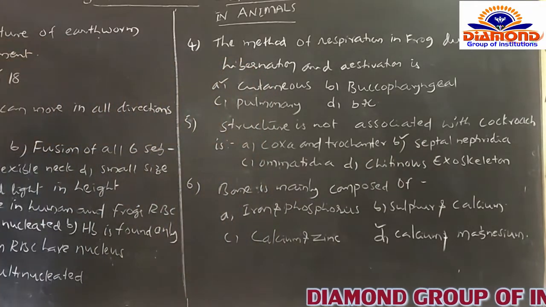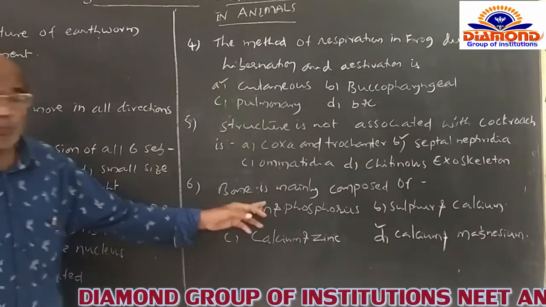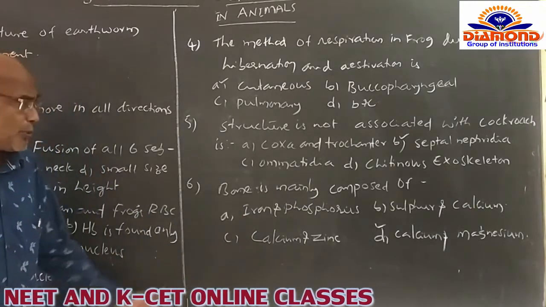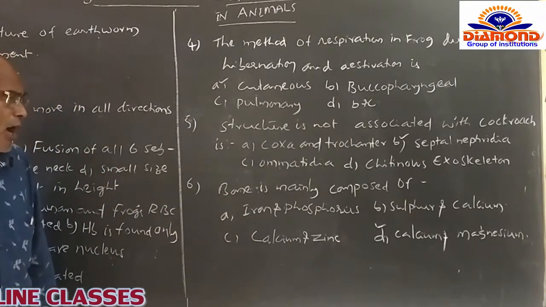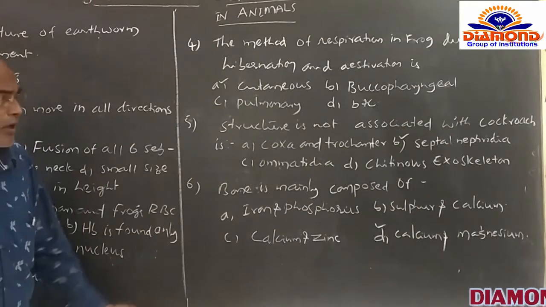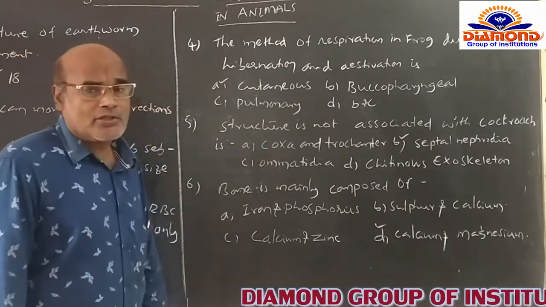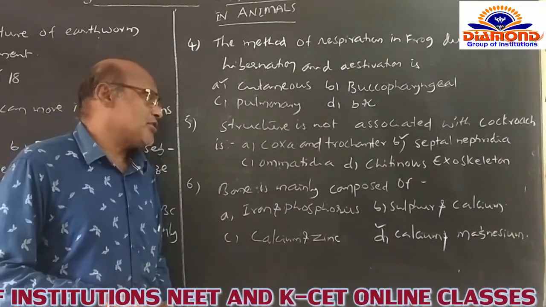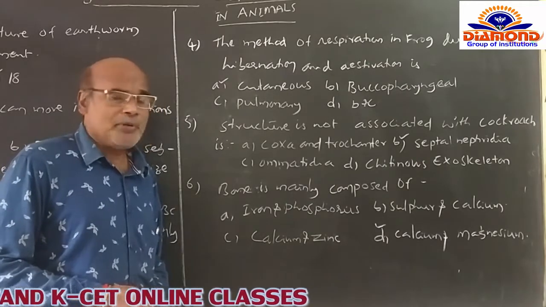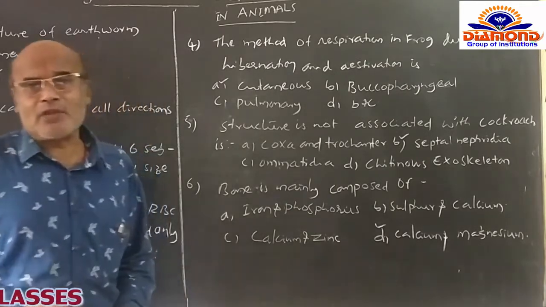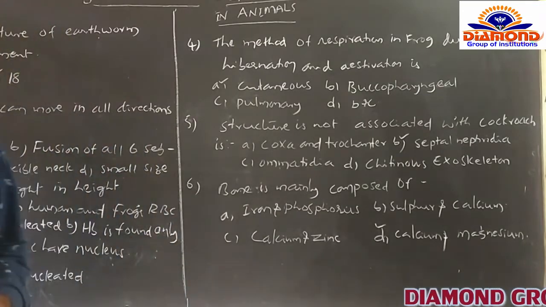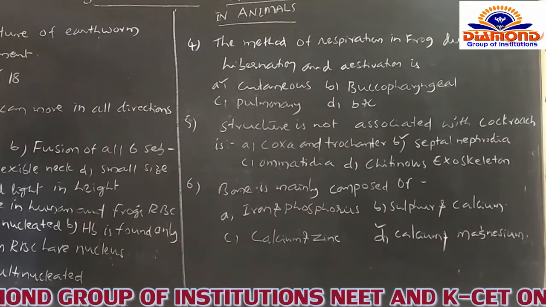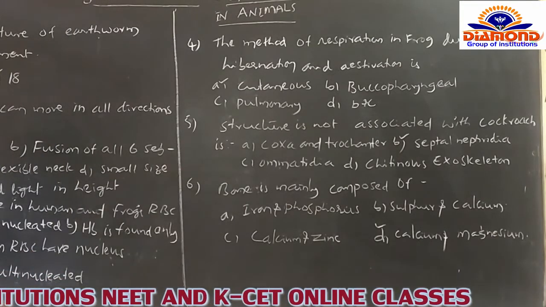And after that you go for the next question. Bone is mainly composed of. The options are like this. A option, iron and phosphorus. B is sulfur and calcium. C, calcium and zinc, and D, calcium and magnesium. The D option is correct. Calcium and magnesium, these two substances are very important constituents to form healthy bone among all living organisms. So that's why I opted for the D option for this question.